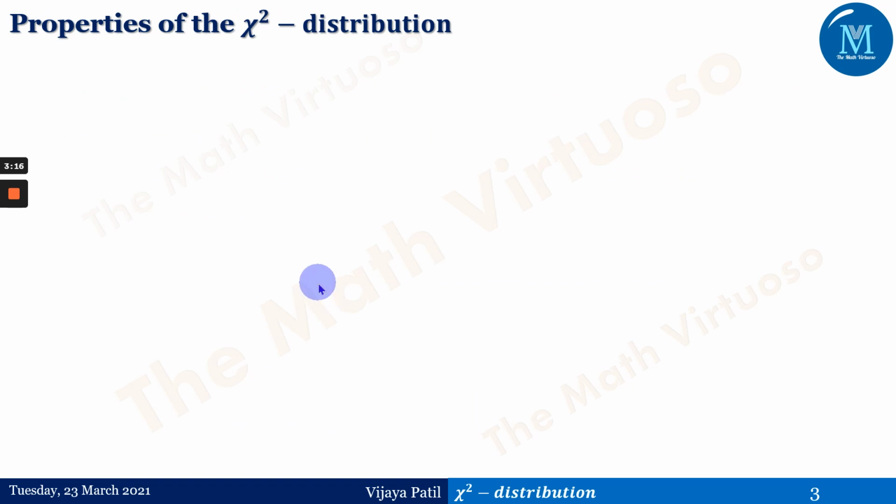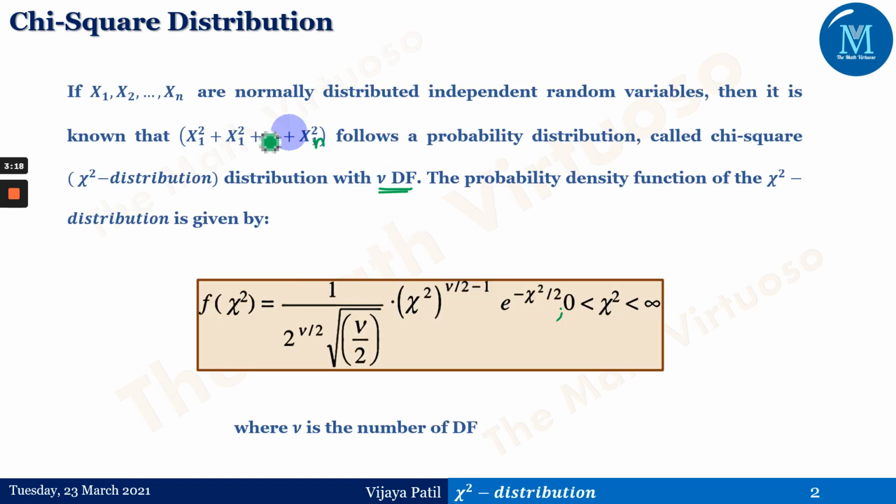This is just the definition, or the PDF, of the chi-square distribution. But in sampling theory we will not be concerned with this so much; we will be taking care of the test of goodness of fit. Before that, we'll define the chi-square distribution in detail.